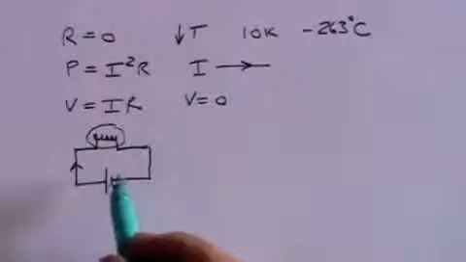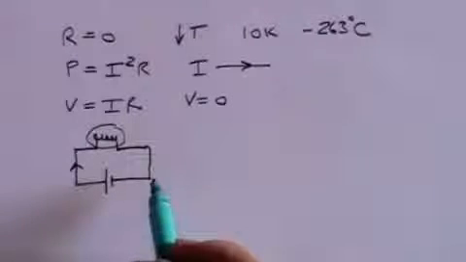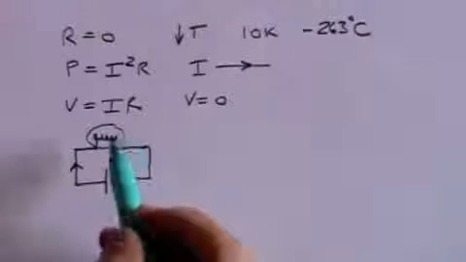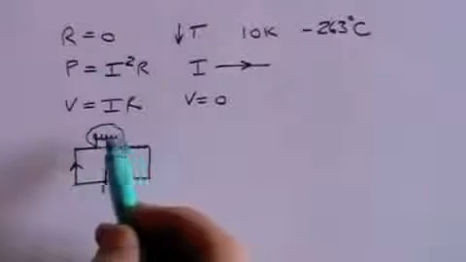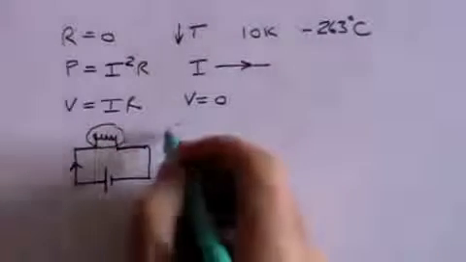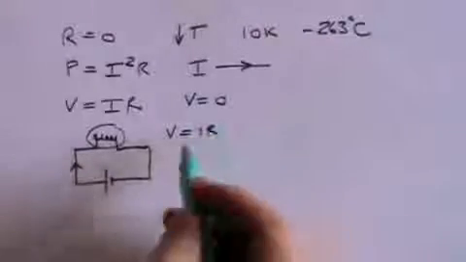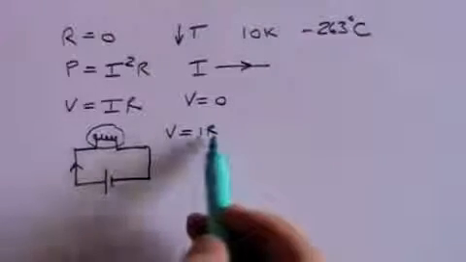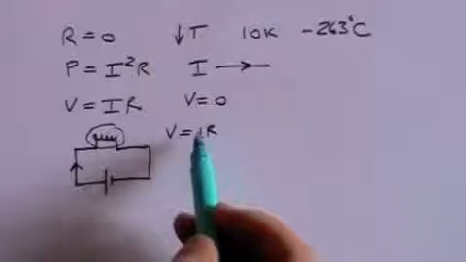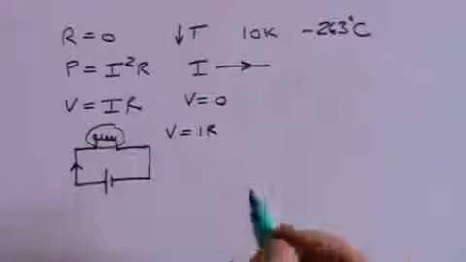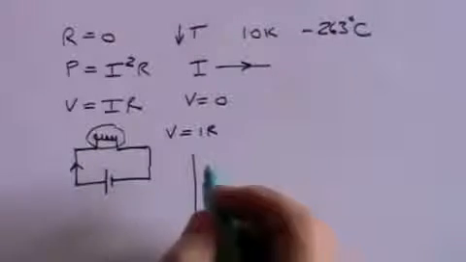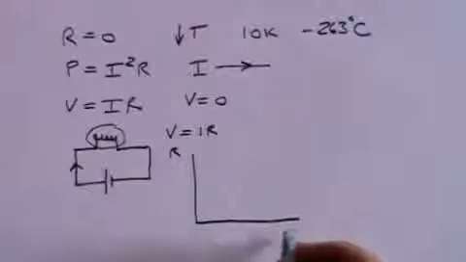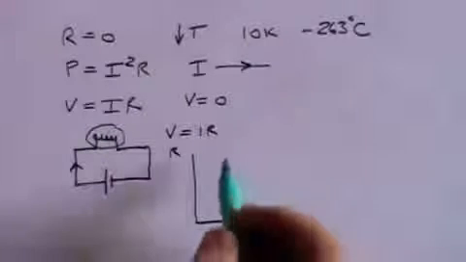And what they found was that as the temperature went down, the light glows more brightly, because its resistance decreases. And so for any given voltage of the battery, if the resistance goes down, the current goes up and the light glows more. And the graph of resistance against temperature looked like this.